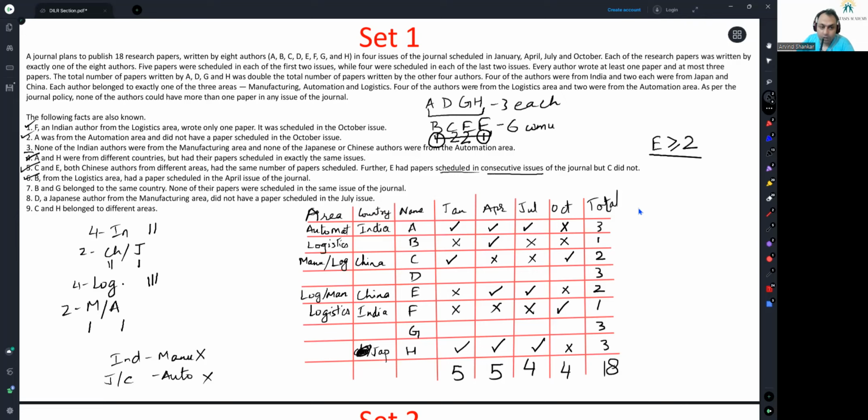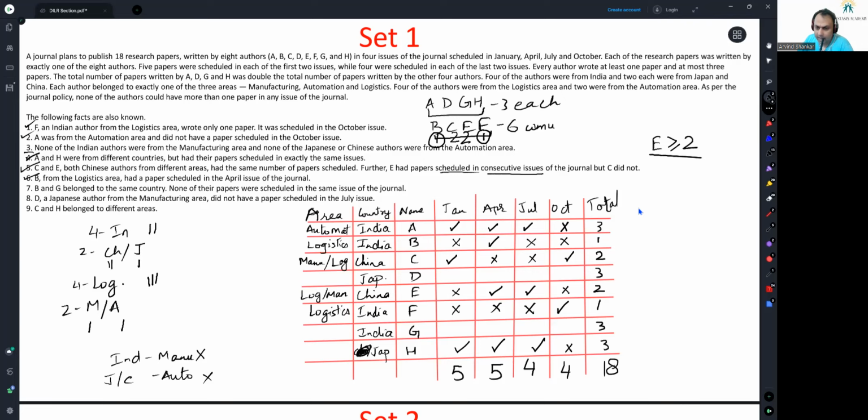B and G belonged to the same country, and none of their papers were scheduled in the same issue of the journal. B and G belong to the same country. See, China people have already been allocated. One Japan person has already been allocated. The only way B and G are from the same country is if they are Indians. India here. India here. Now there is only one information point left in country. This has to be Japanese.